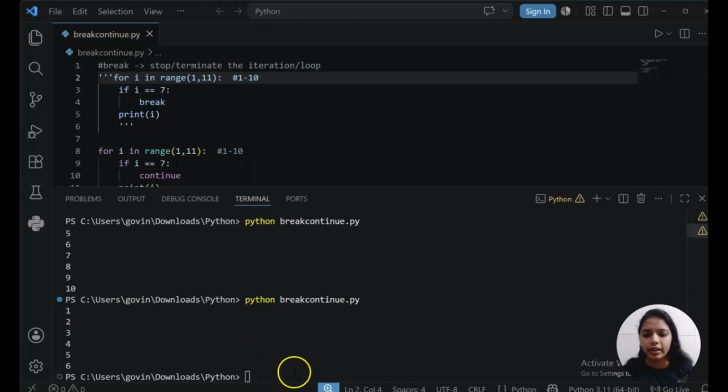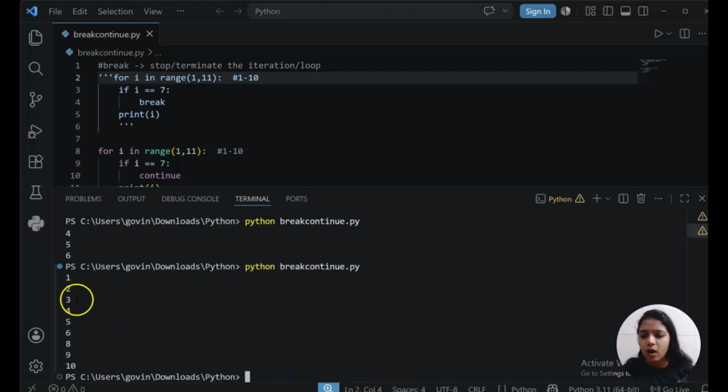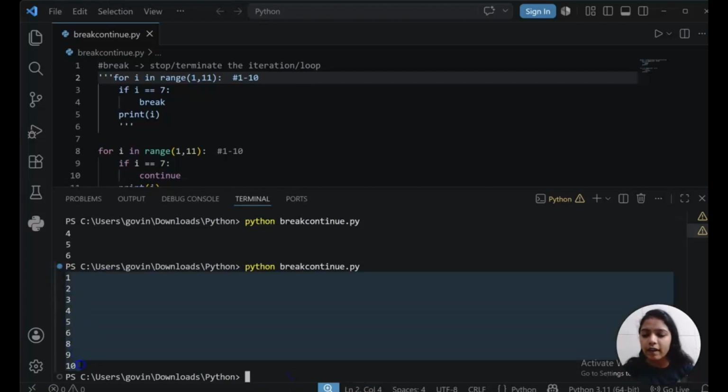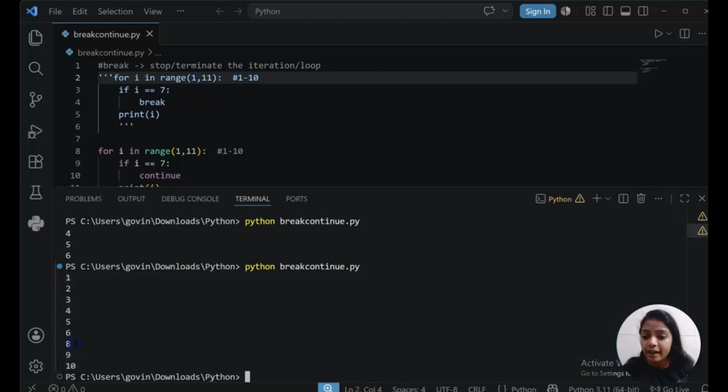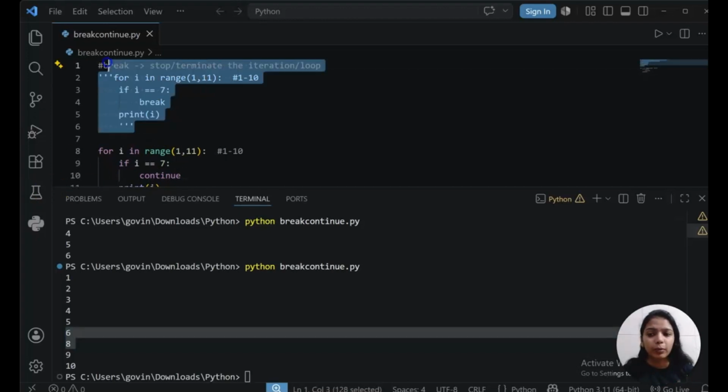Okay, I will save it and I will run it. So see, notice 1, 2, 3, 4, 5, 6, 8. Where is 7? Question is, where is 7? 7 is skipped this time. When Python got 7, it didn't break the program.